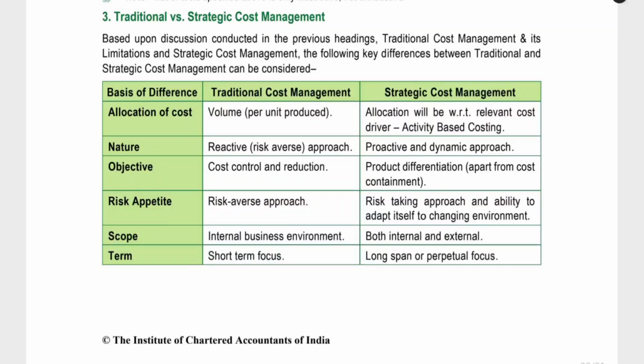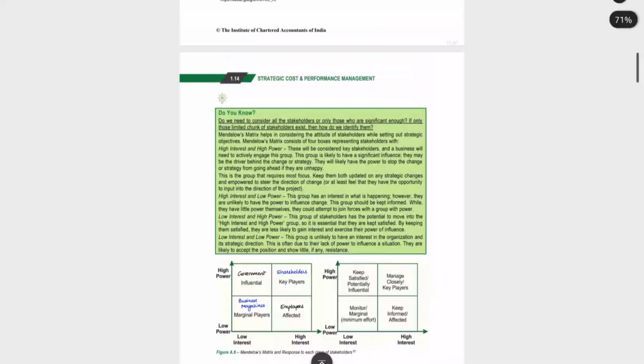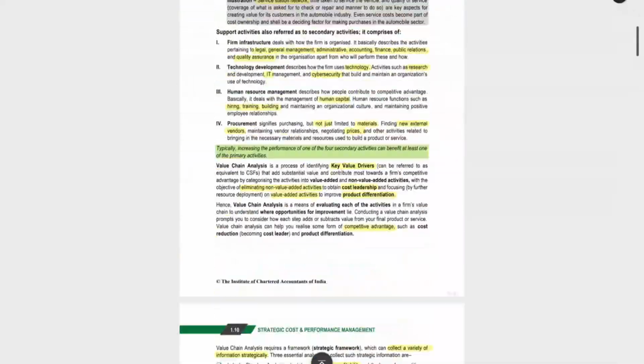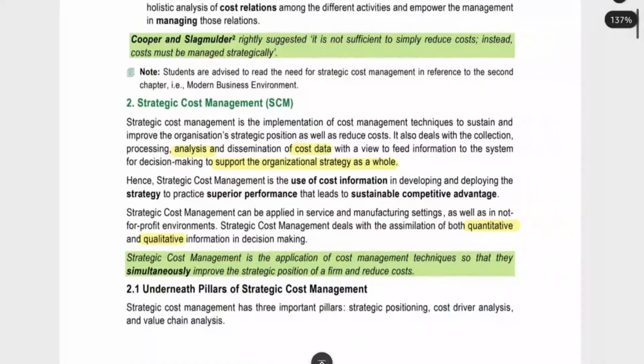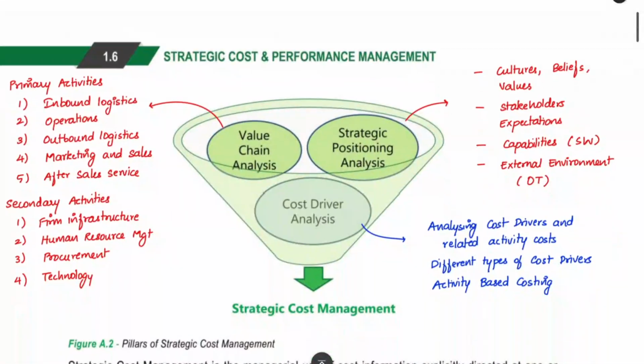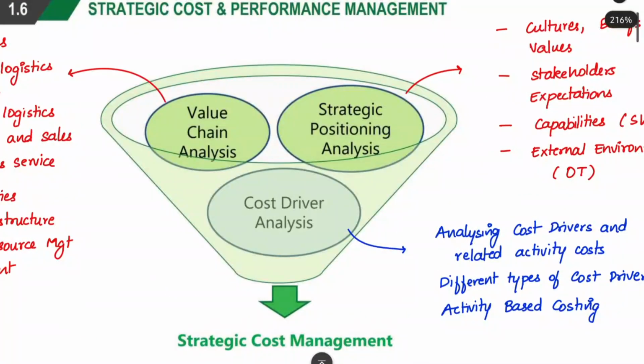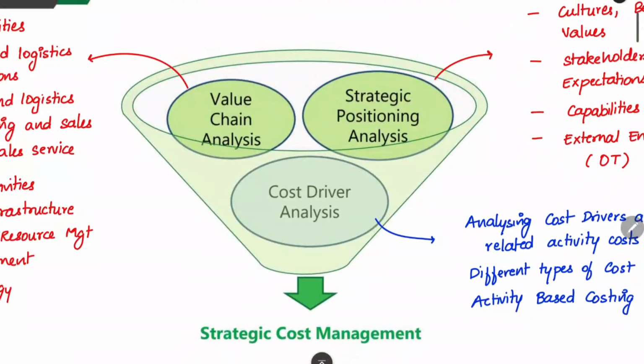Now we have completed the traditional versus strategic cost management difference. Till now, we saw the basic pillars of strategic cost management. In the beginning, we saw the concept of strategic cost management, and after that, we saw there are three pillars in it: one is the value chain analysis, another is the strategic positioning analysis, and another is the cost driver analysis. These three we saw in detail.